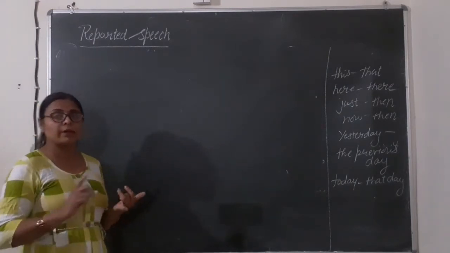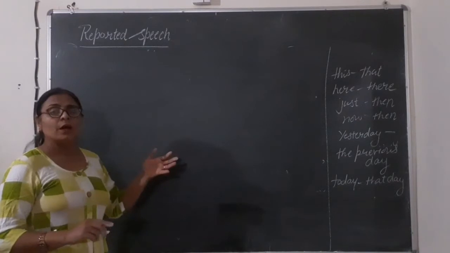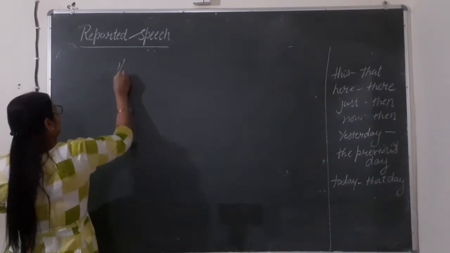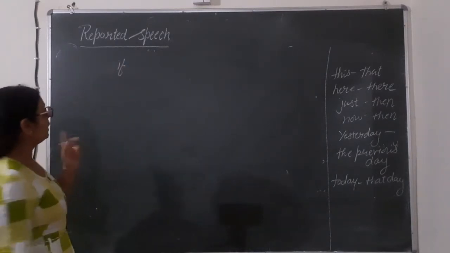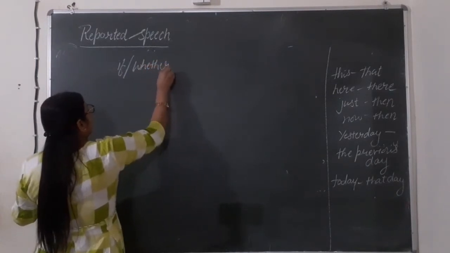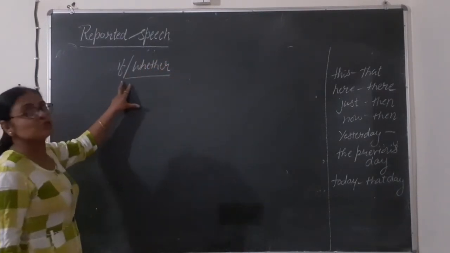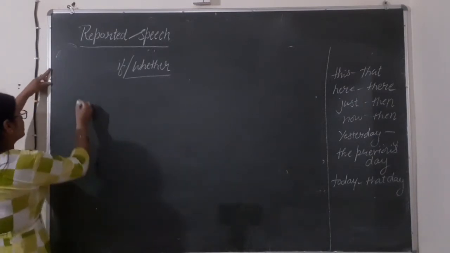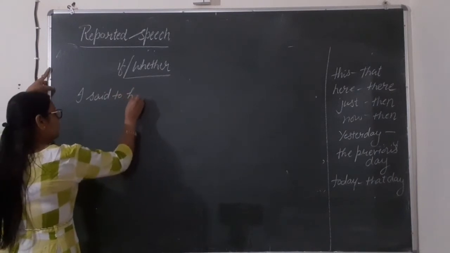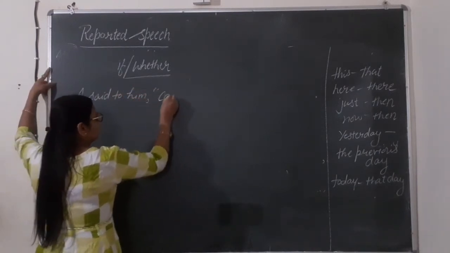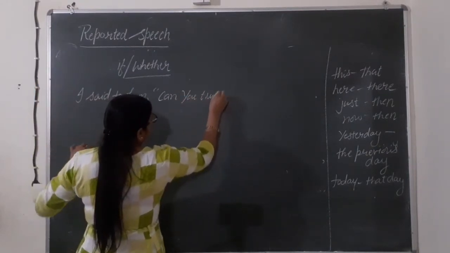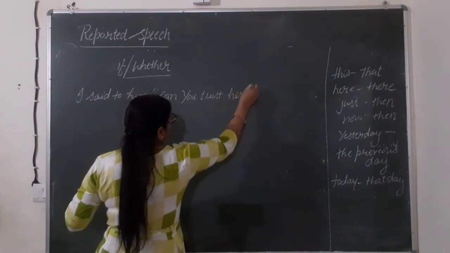The other type is the helping verb or auxiliary verb interrogatives. There we are using are, is, have, has, did, do, or modal auxiliaries also. There we will use if, but not that. If or whether, this is your choice, whatever you want to write over there. After removing the commas, we will write these two conjunctions. How? Let's see. I said to him, can you trust her?